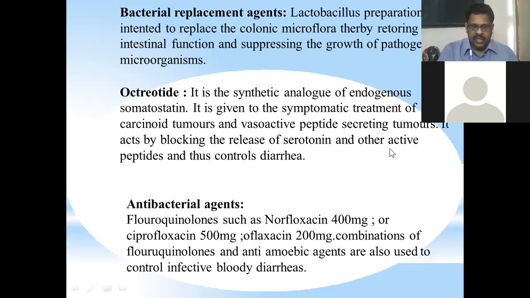That is due to disorders in the intestine. So in such cases, this therapy may be helpful. It acts by blocking the release of serotonin and other active peptides and thus controls diarrhea. So octreotides are synthetic analogs of endogenous somatostatins. They give symptomatic relief and stop the secretions coming from tumors present in the intestine.